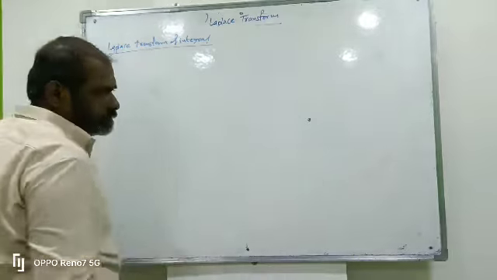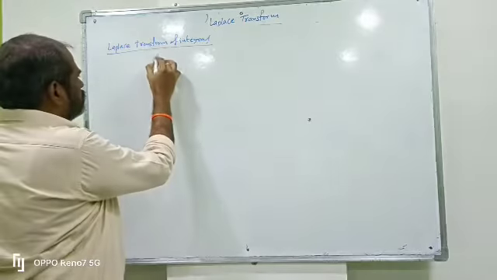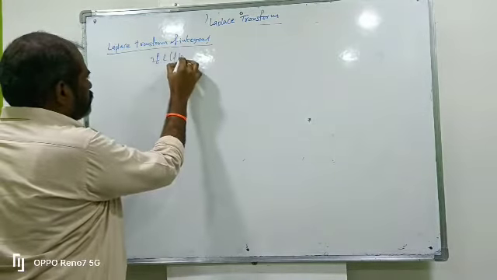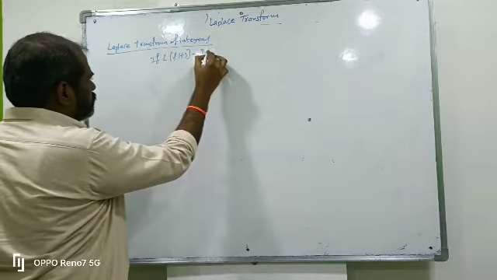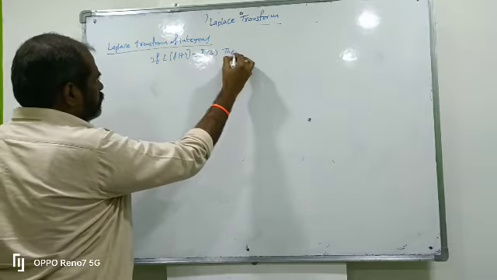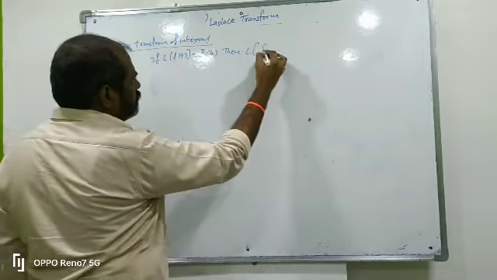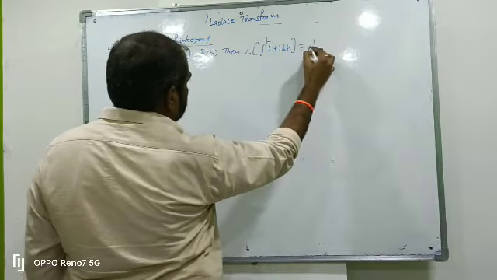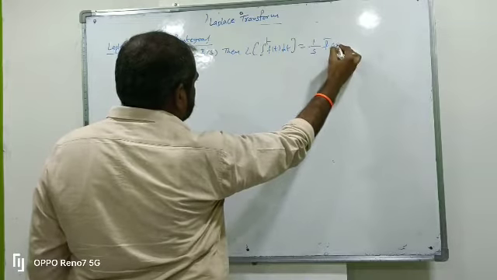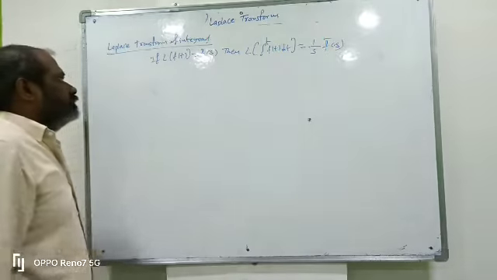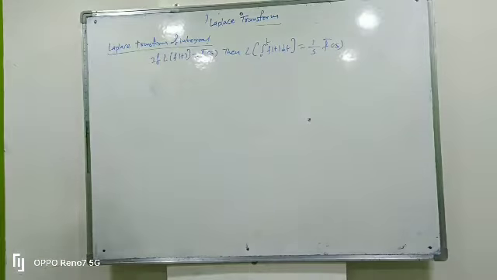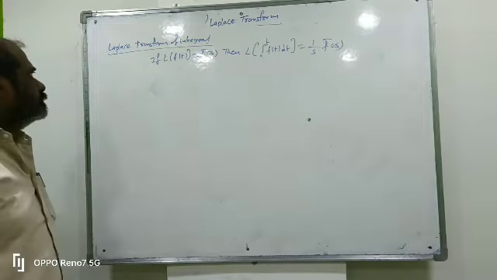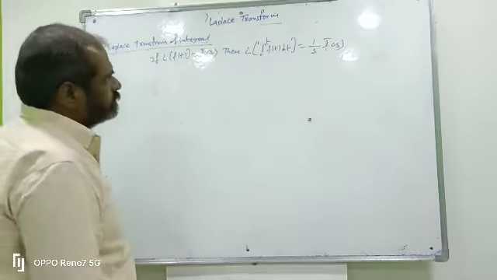Laplace transform of integrals. If L of f of t equal to f bar of s, then L of integral 0 to t f of t dt equal to 1 by s into f bar of s. This is the statement in the Laplace transform of integrals.